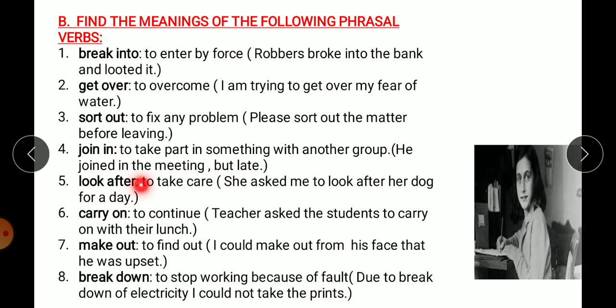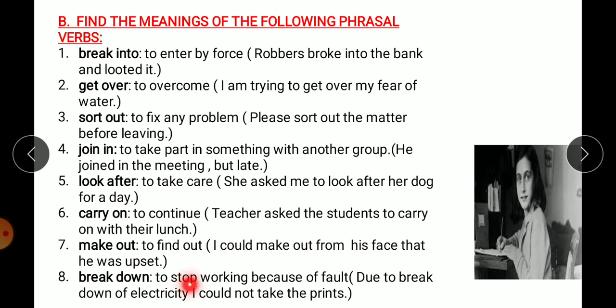Look after, to take care. ध्यान रखना. She asked me to look after her dog for a day. Carry on, to continue. Teacher asked the students to carry on with their lunch. Make out, to find out. That means किसी को देख के कुछ समझना. I could make out from his face that he was upset.